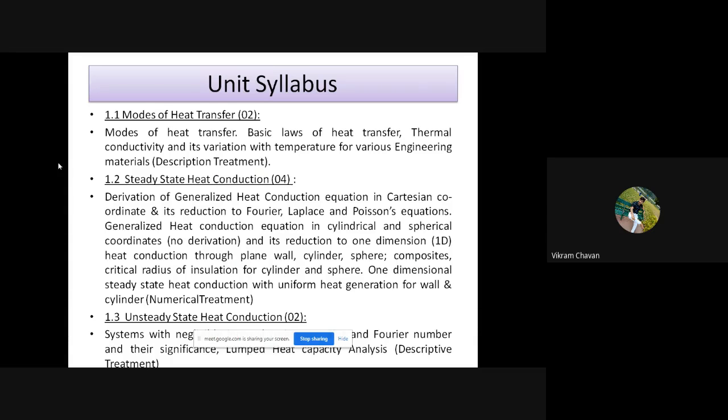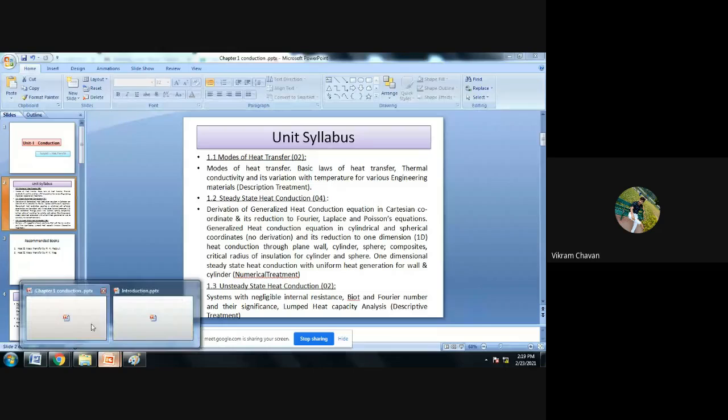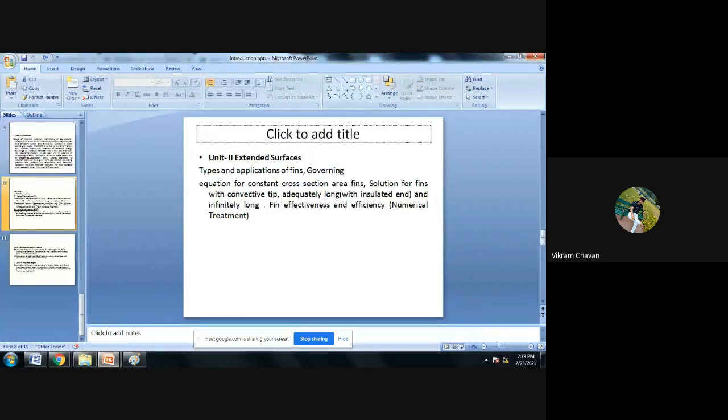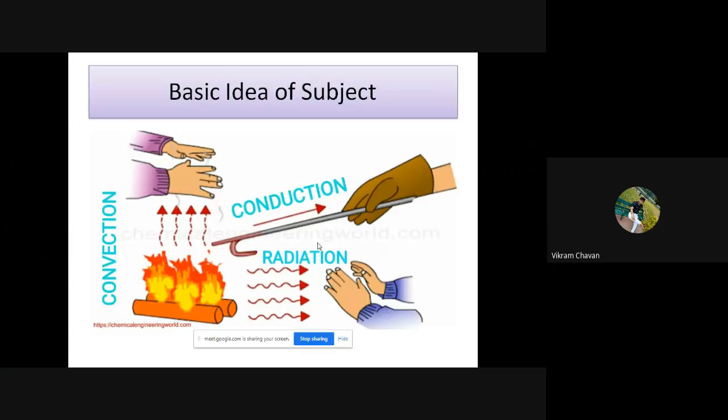We discussed what is meant by heat transfer. Transfer of heat from one place to another place due to a temperature gradient, that is nothing but heat transfer. And this heat transfer happens because of three modes: conduction, convection, and radiation. For that purpose I discussed one example also, and I'd like to show that example once again. Okay, so this is the example we discussed.